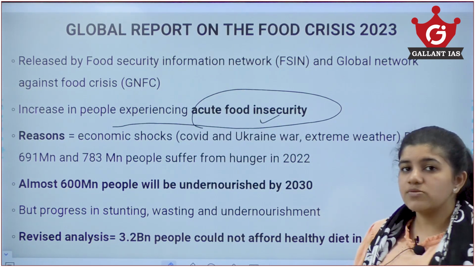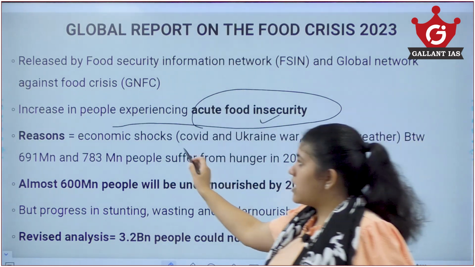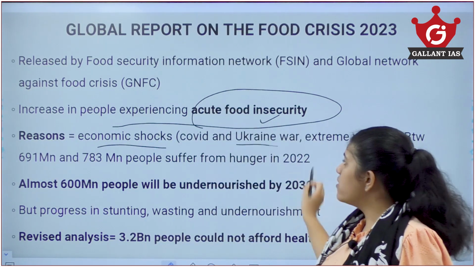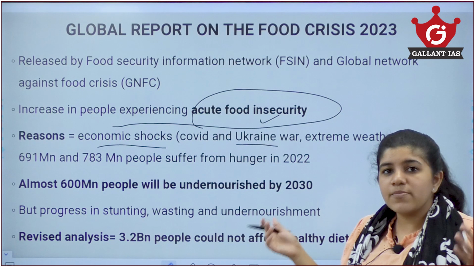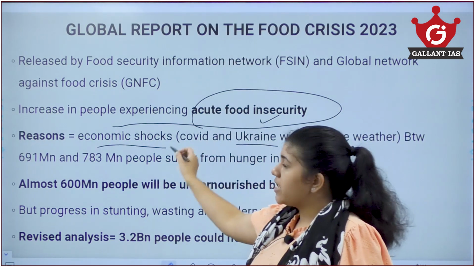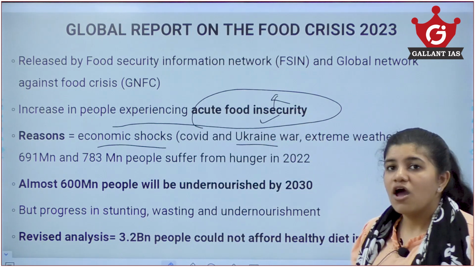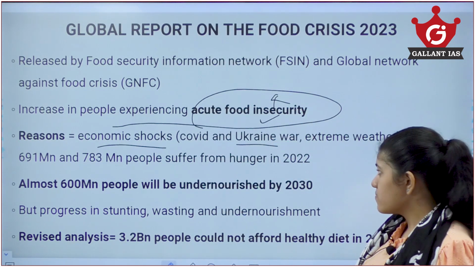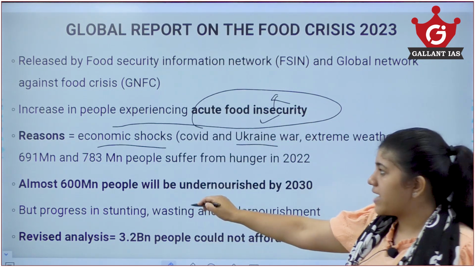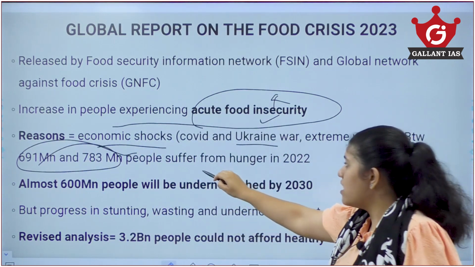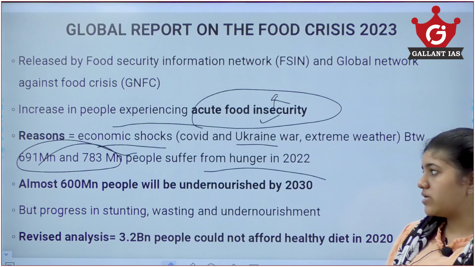There are some reasons why this is happening right now: an economic shock due to COVID, extreme weather conditions and the Ukraine war. These three coming together created a lot of economic shocks, and thus there was an increase in acute food insecurity. It was also estimated that 691.783 million people suffered from hunger in 2022.